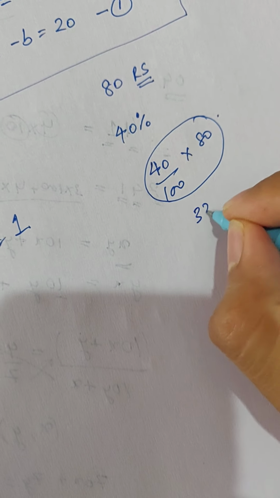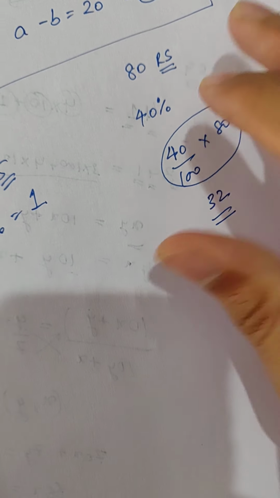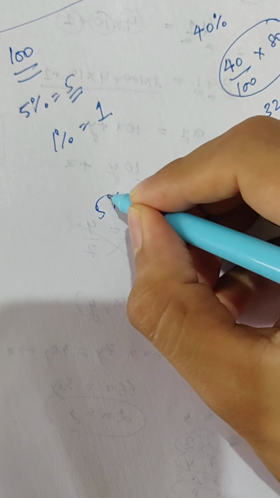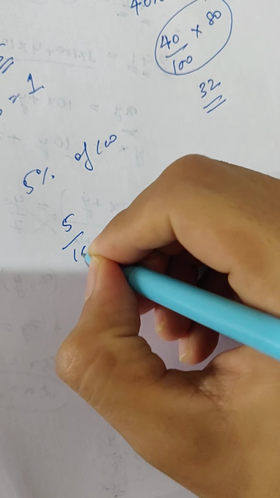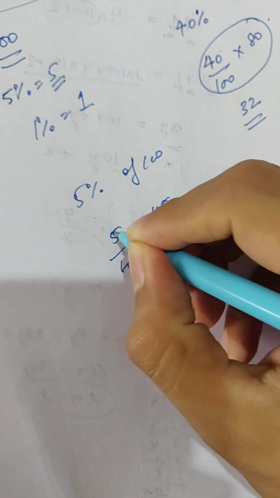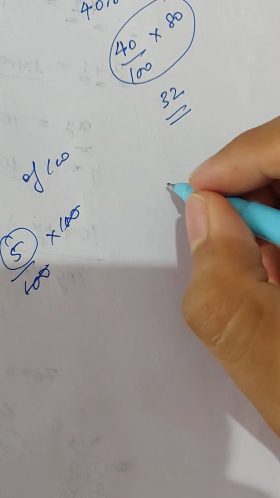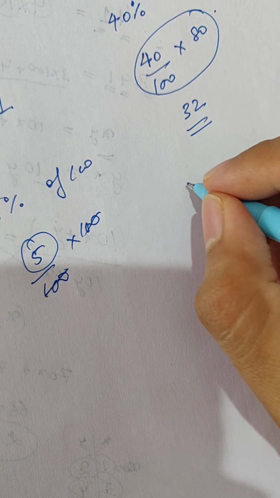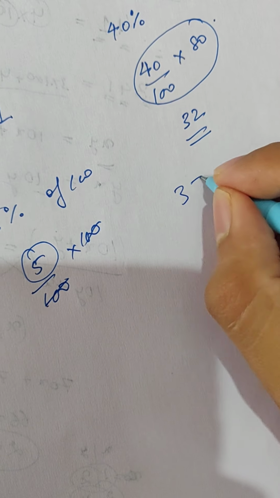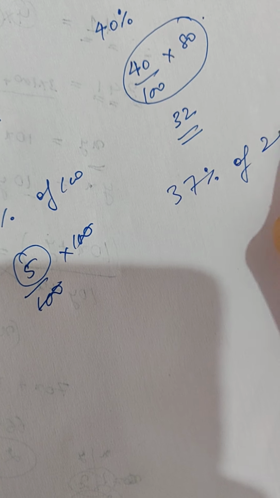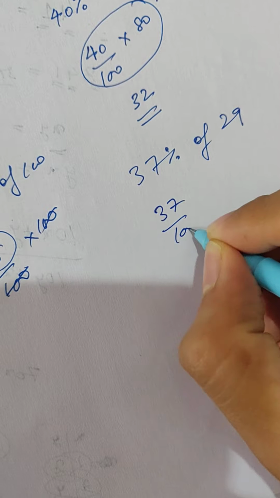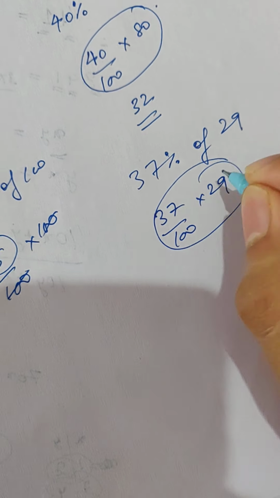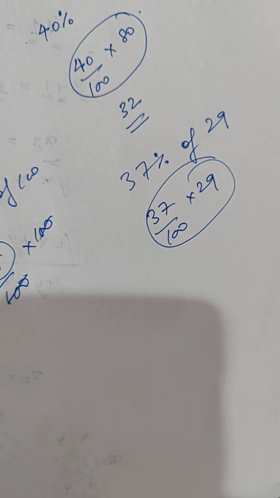So it will become 32. Similarly, 5% of 100 will be 5 by 100 into 100, so it is 5. Say any random concept, 37% of 29. Don't fear. It will be 37 divided by 100 into 29, whatever that calculation is. Simple.